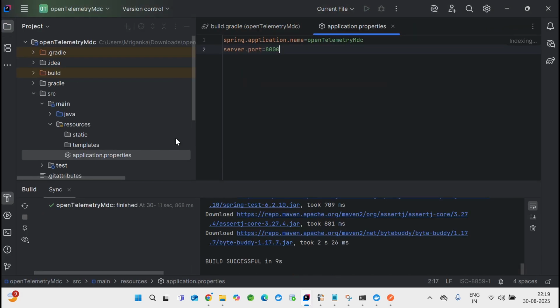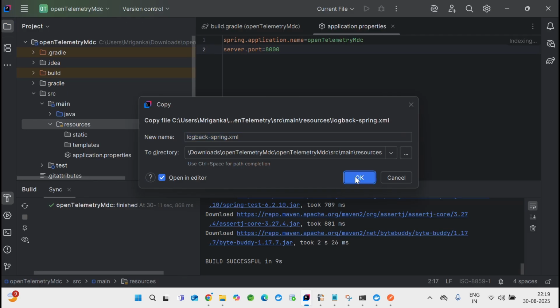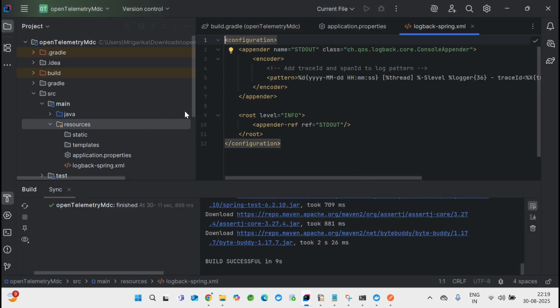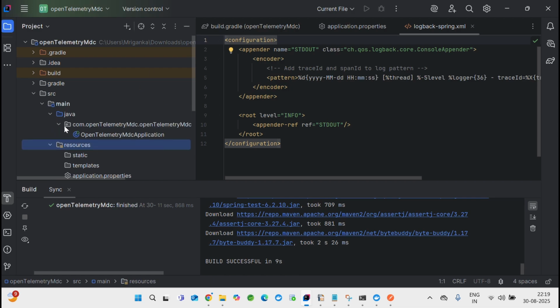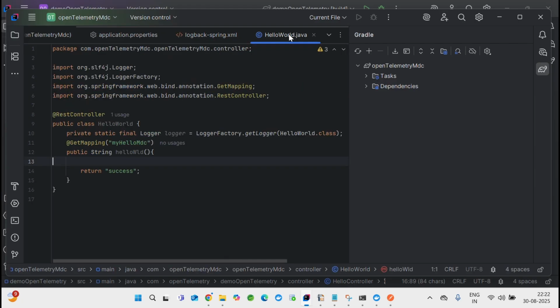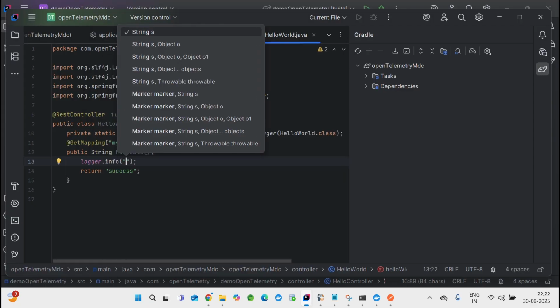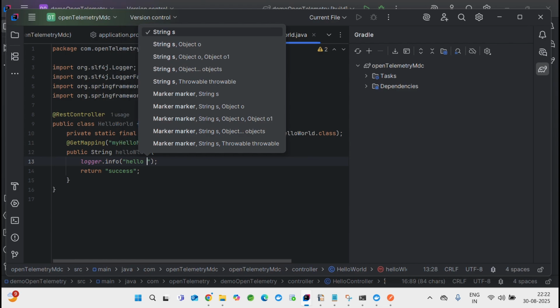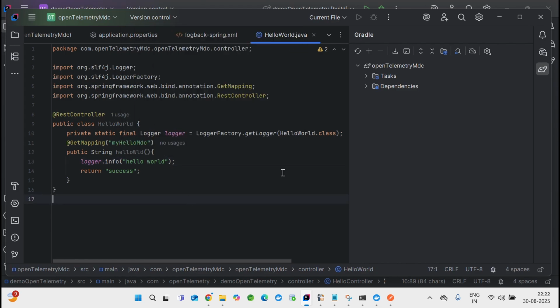Now I need a logback file, so let me just copy it in the interest of time and paste it over here. If I run this application, it will tell me what all things I have. Let me pause it and create a few controllers. Okay, my logback file is ready, and my hello world is also ready. It's very simple, it doesn't have any fancy things. I have a logger and my hello world. Let's add some logs over here, and then I'll show the MDC thing. log.info, and let's say hello world, and let's make it up and running.